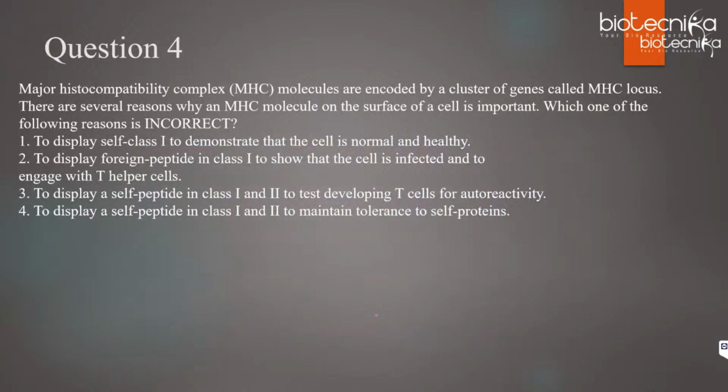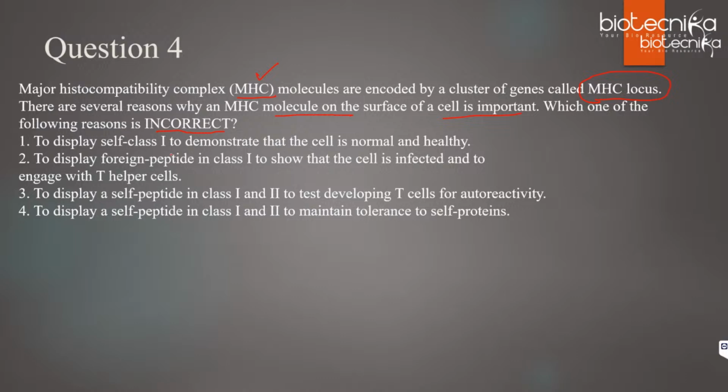Question number 4, it is from MHC. Now MHC is another topic, after cytokines, where you will see questions often asked. So major histocompatibility complex molecules are encoded by a cluster of genes called the MHC locus. There are several reasons why an MHC molecule on the surface of a cell is important. Which one of the following reasons is incorrect?